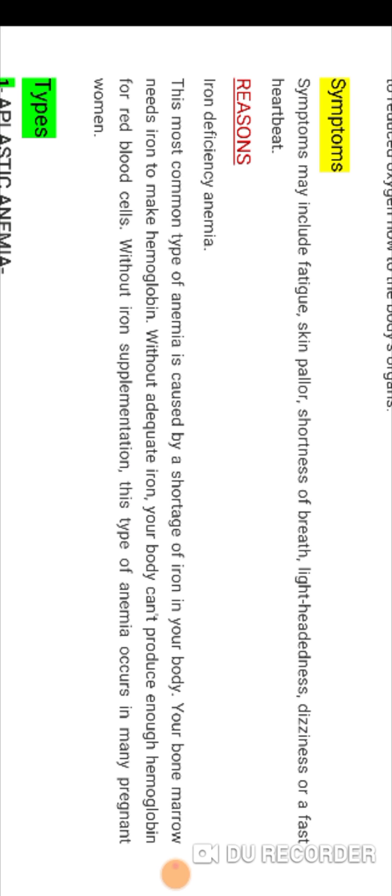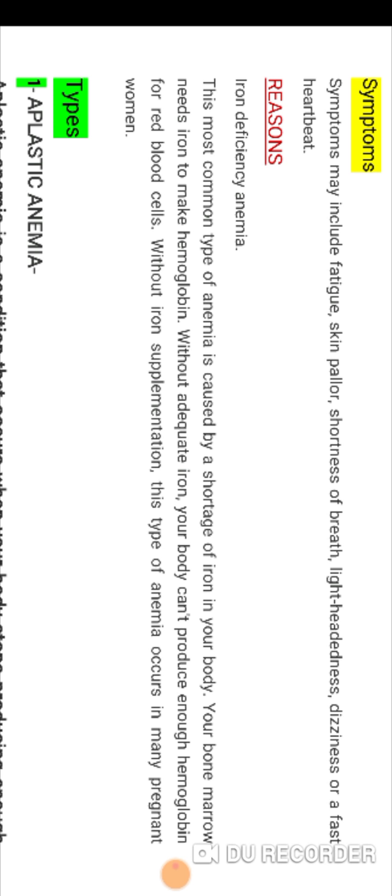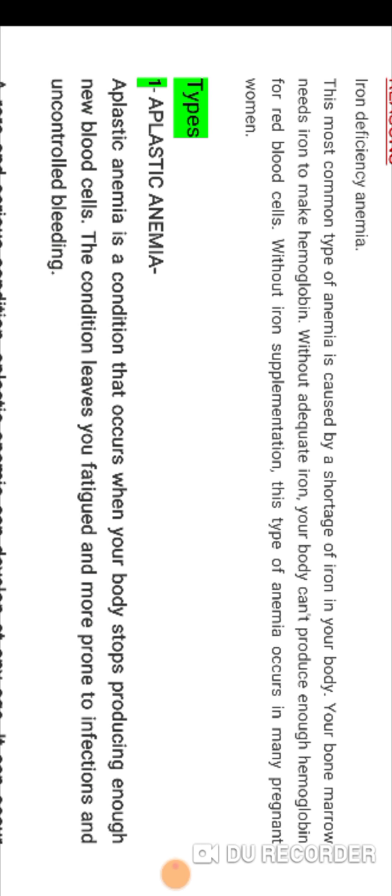Without iron supplementation, this type of anemia occurs in many pregnant women. This is basically a normal example among pregnant ladies, who have iron deficiency anemia. So types, friend. What are the types of anemia?